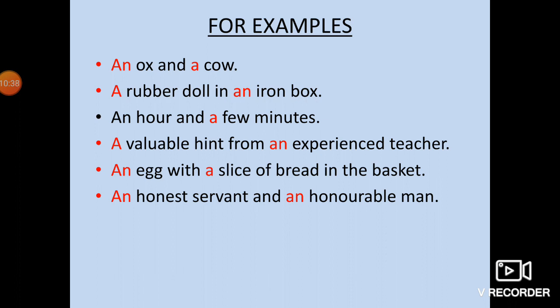Then an we have to use when the word is giving us the sound of a vowel, though it may be starting with the consonant, but if in pronunciation it is giving us the sound of vowel, then we have to use an as an article. Okay.